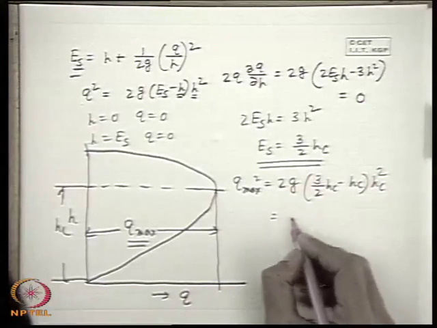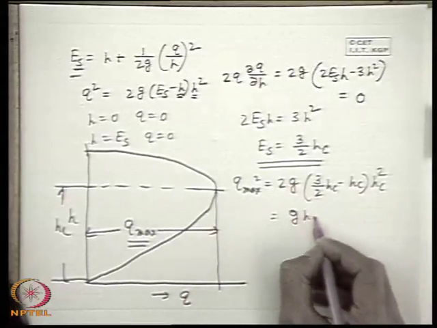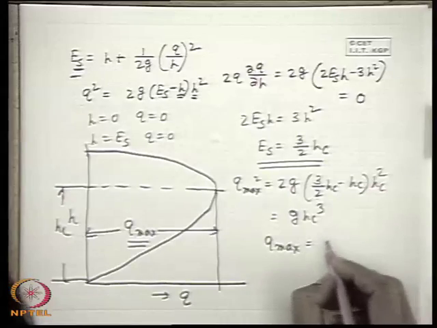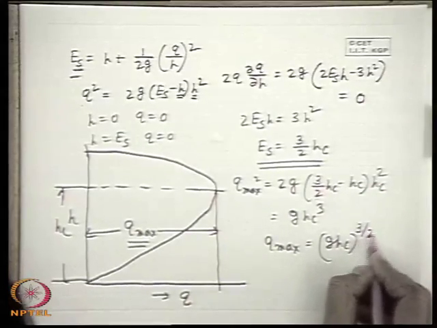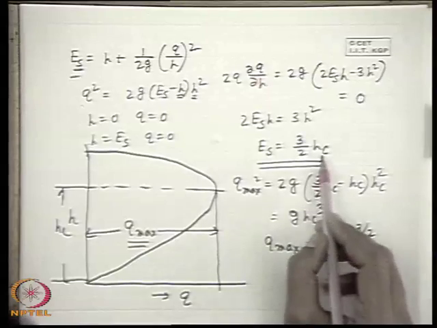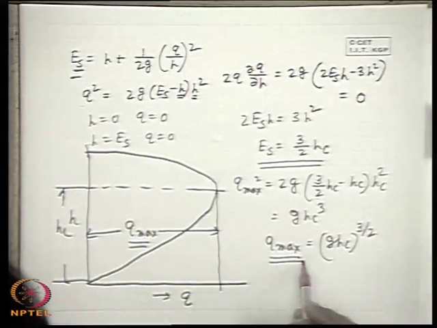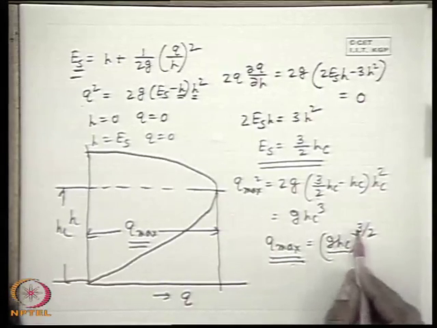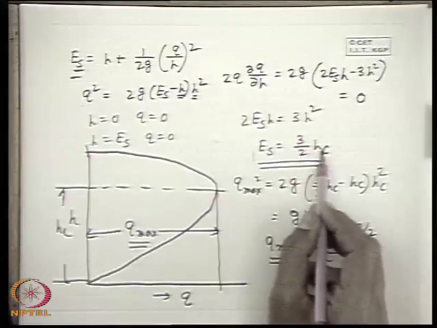That means we get 3 by 2 minus 1 half, so it is g Hc cube. So Q max is equal to root g Hc to the power 3 by 2. So at critical depth Hc, when Q is maximum, the maximum discharge rate is given by root g Hc to the power 3 by 2, and at that condition the specific energy is 3 by 2 Hc.